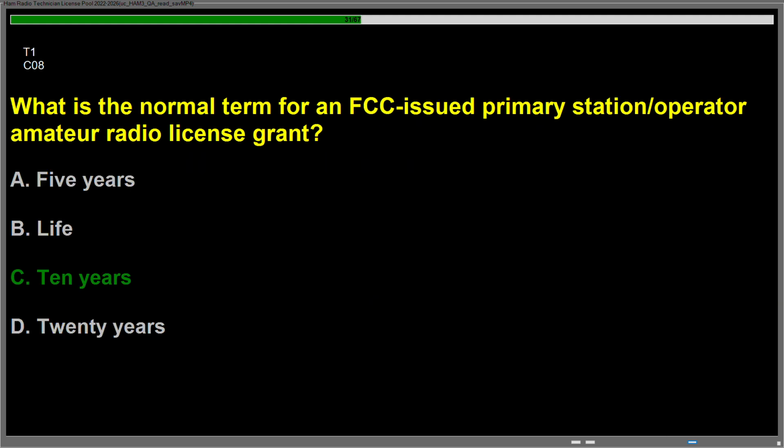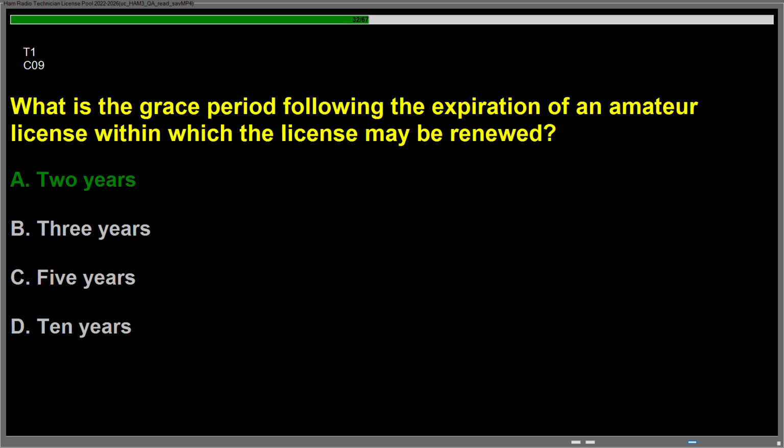Question Charlie 08. What is the normal term for an FCC-issued primary station/operator amateur radio license grant? Answer is C, 10 years. Question Charlie 09. What is the grace period following the expiration of an amateur license within which the license may be renewed? Answer is A, 2 years.